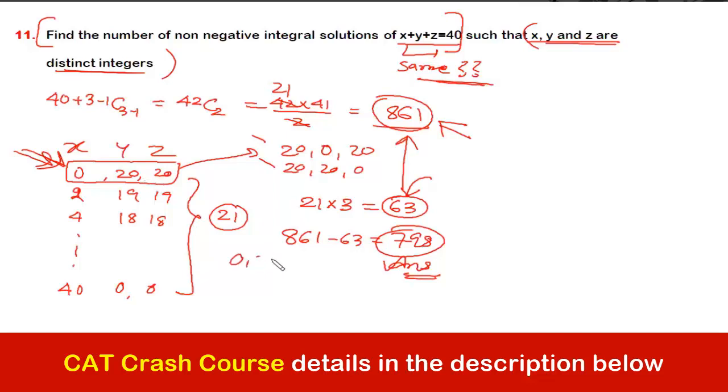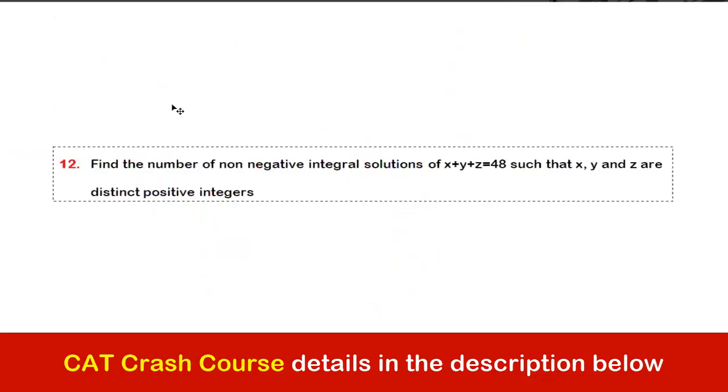अरे भाई, 20 factorial divided by 2 factorial is what? 3. ठीक है, इसलिए तो यहाँ पे 3 से मल्टीप्लाई कर रहे हैं ना। ठीक है, चलिए let's move to the next question. Okay, take this one.